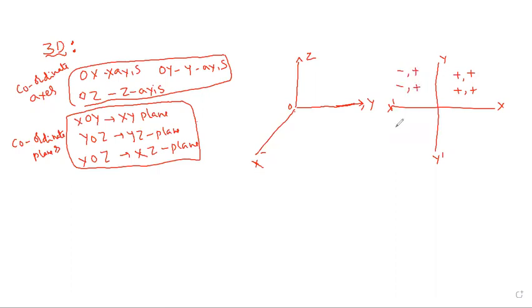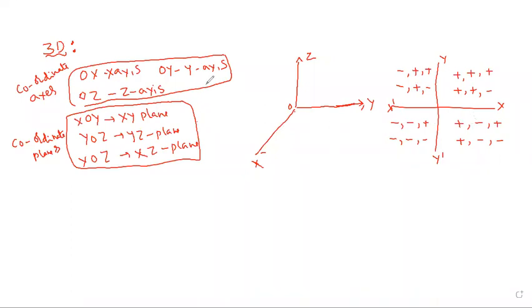Then both x negative, y negative downside. Here x positive, y negative, and downside the same. Here is the plus, here is the minus, and downside also plus and minus. That's enough. We can count the 8 octants: 2, 4, 6, 8.